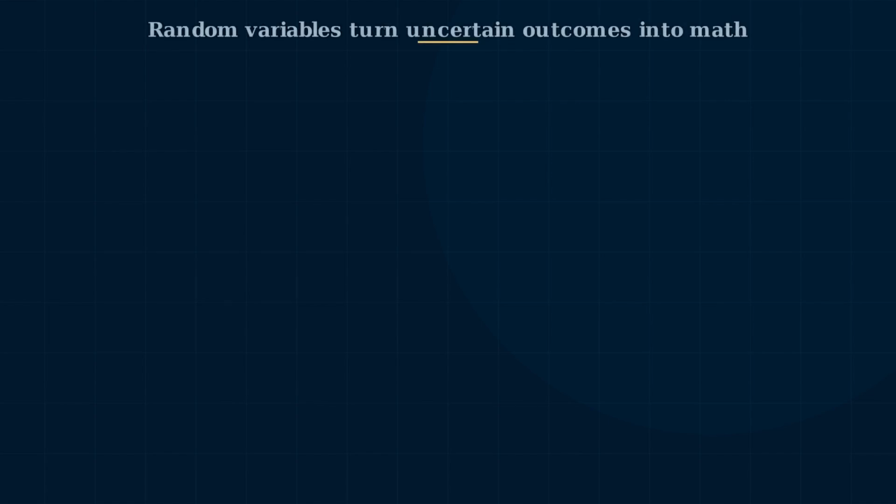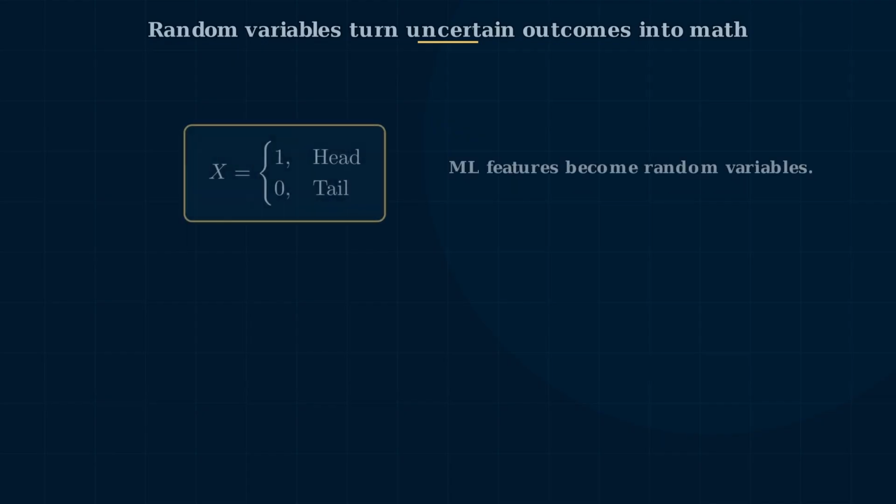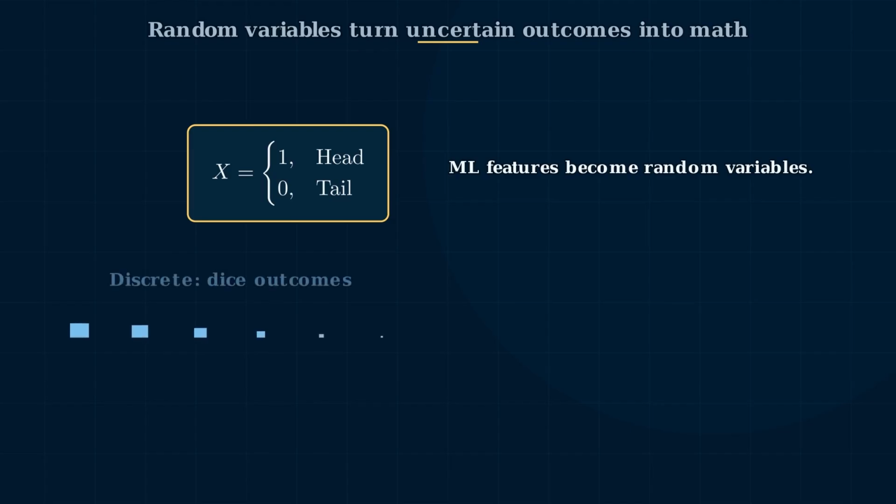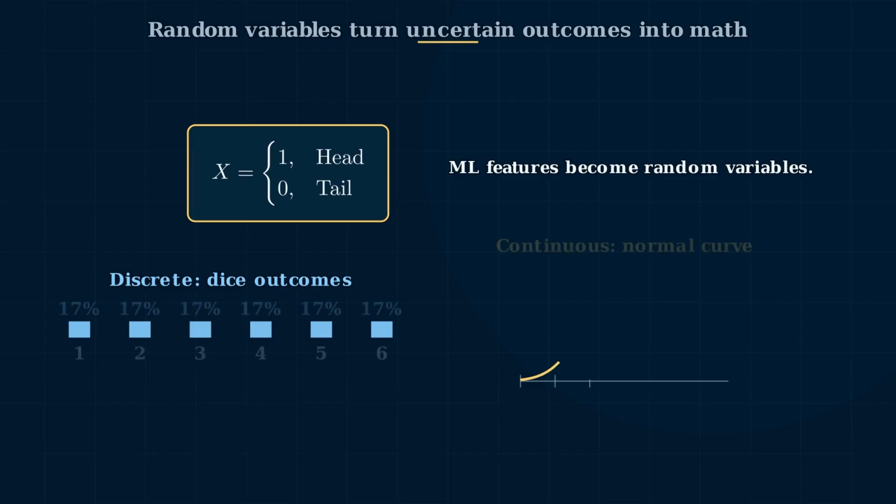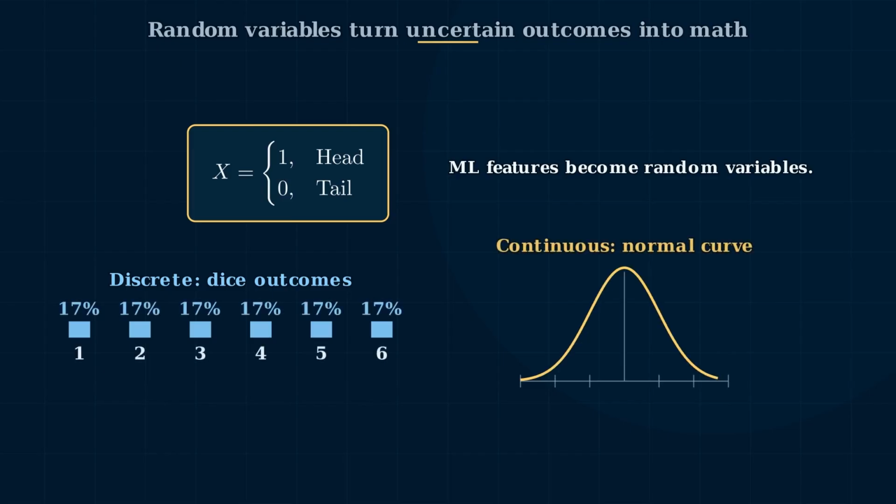So far, probability has been attached to events. Machine learning also needs variables. A random variable turns uncertain outcomes into values. For a coin, x equals 1 for heads, x equals 0 for tails. In machine learning, features and labels can be treated as random variables. A probability distribution tells us how probability is spread across possible values.